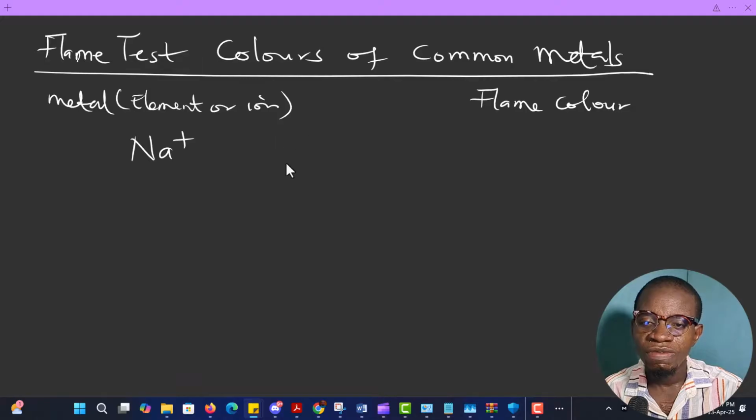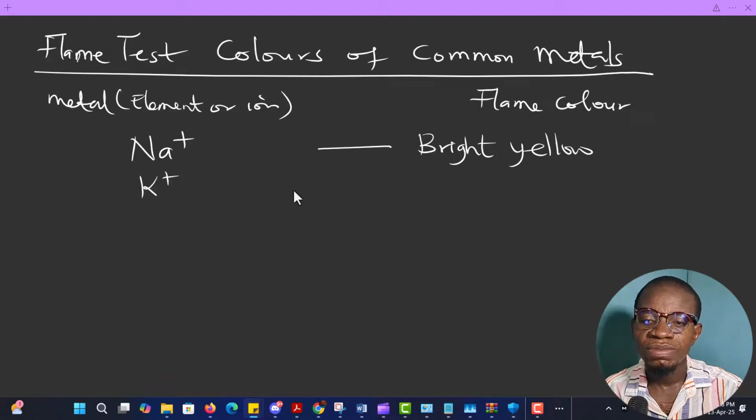So let's see this one, something like sodium. The color of sodium in a flame test is bright yellow. It gives you bright yellow. Then we have another one like potassium. Potassium gives lilac. Be careful. Remember what I said, it's never a must.